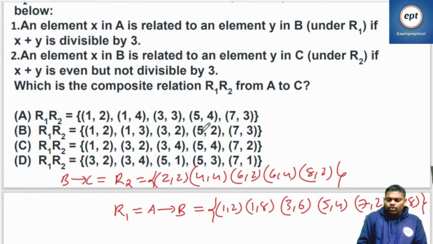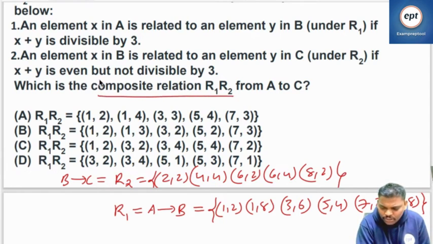So all the R2 people are even, sum is even, not divisible by 3. 2, 2, 4 even. 4, 4, 8 even. 6, 2, 8 even. 6, 4, 10 even. 8, 2, 10 even. Not divisible by 3. Perfect. Now he is saying that composite relation is not a function.